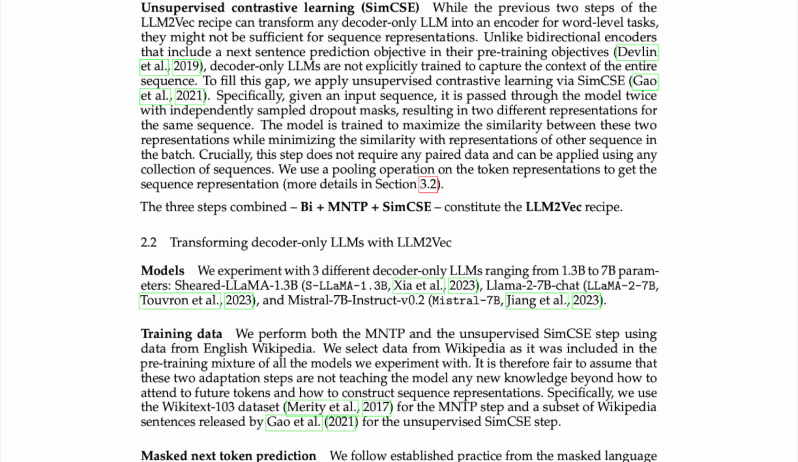Specifically, given an input sequence, it is passed through the model twice with independently sampled dropout masks, resulting in two different representations for the same sequence. The model is trained to maximize the similarity between these two representations while minimizing the similarity with representations of other sequences in the batch. Crucially, this step does not require any paired data and can be applied using any collection of sequences. We use a pooling operation on the token representations to get the sequence representation, more details in Section 3.2. The three steps combined, BI plus MNTP plus SimCSE, constitute the LLM2Vec recipe.